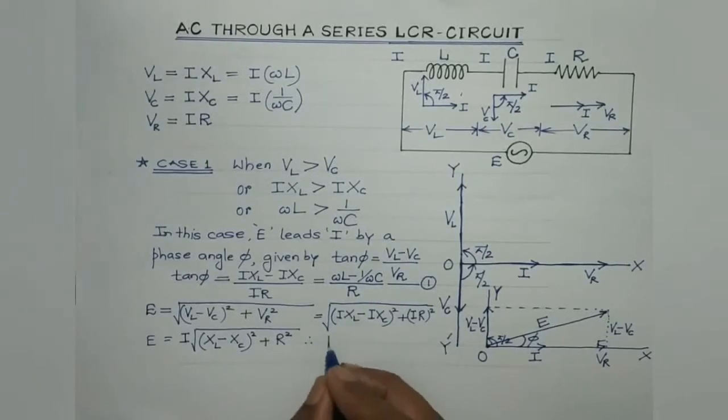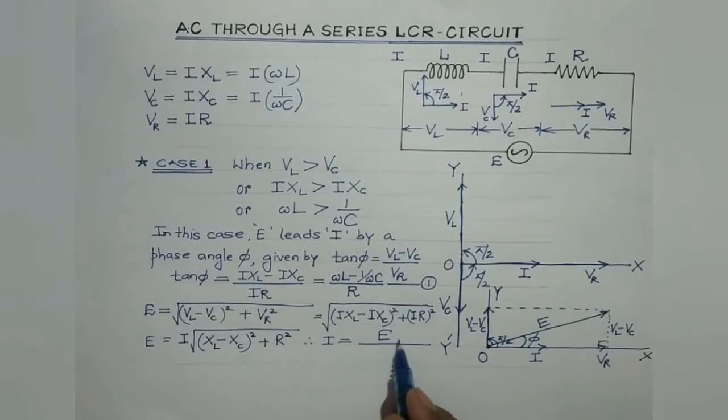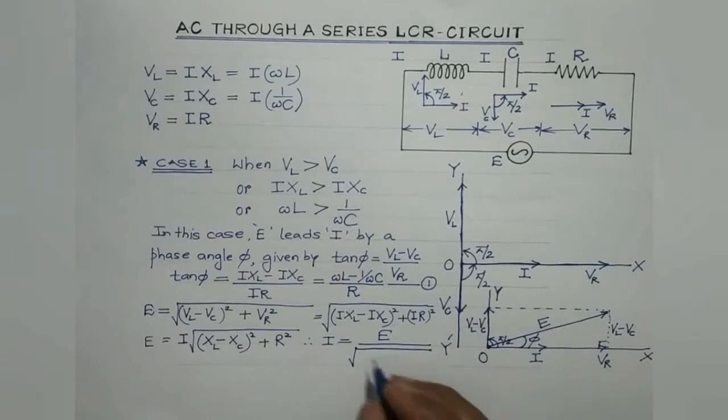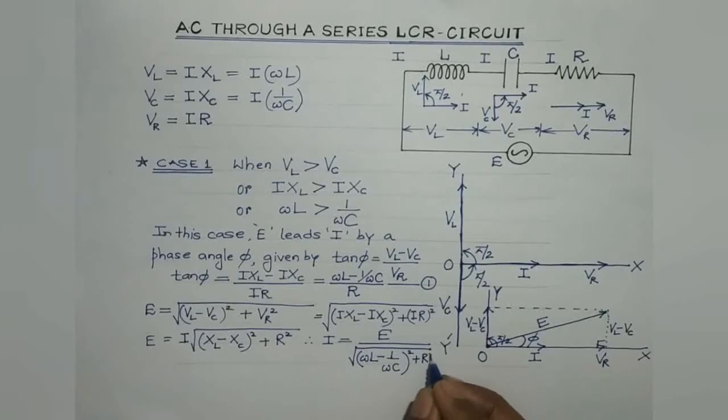Therefore, students, current would be given by E divided by, if this is the RMS value, the current would also correspondingly be the RMS or the virtual value only. So it will be given by E divided by square root of (XL, it is omega L, minus XC, it is 1 by omega C) whole square plus R square.